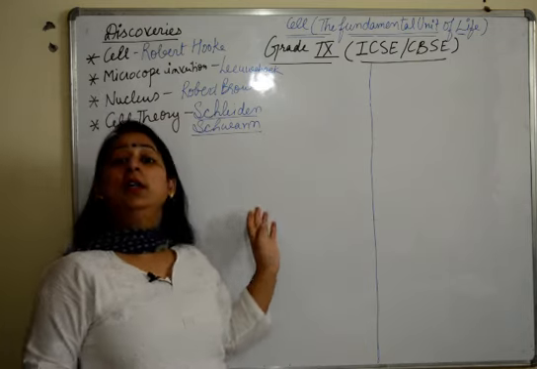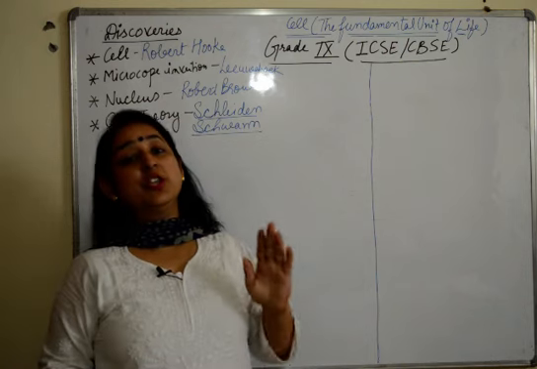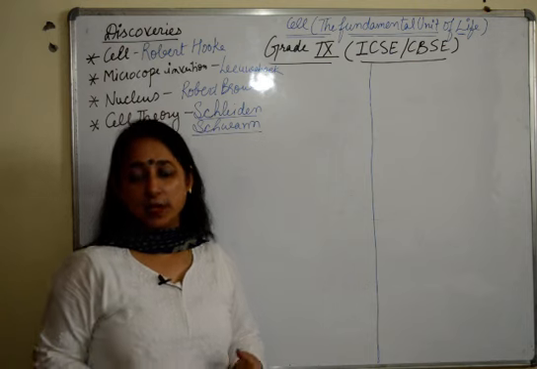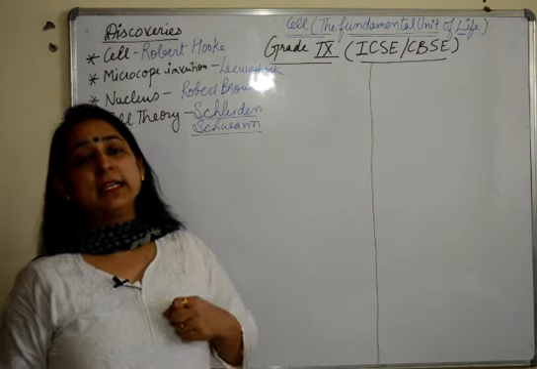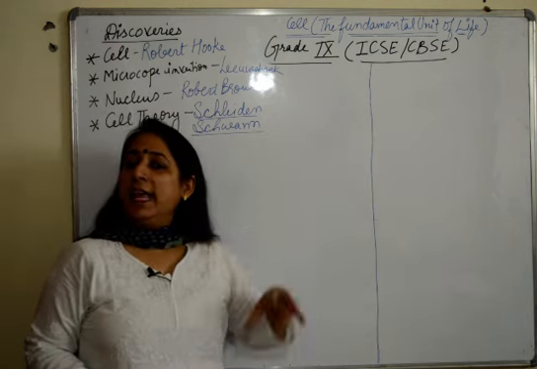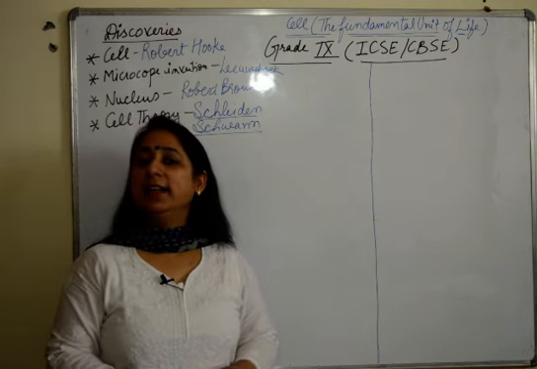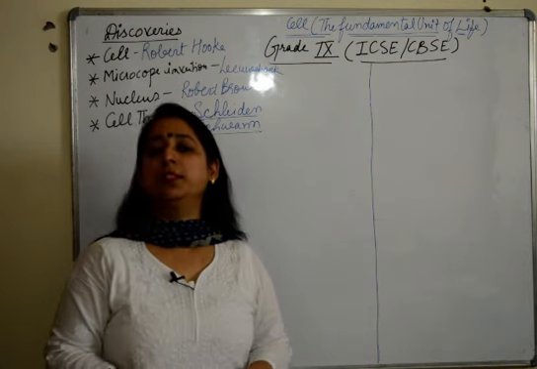We'll be talking about the division of cells on the basis of size, on the basis of number of cells in an organism, and then we will be discussing how the cells have different shapes. What is the importance of that? So I'll be discussing these three important topics here from the chapter cell today.